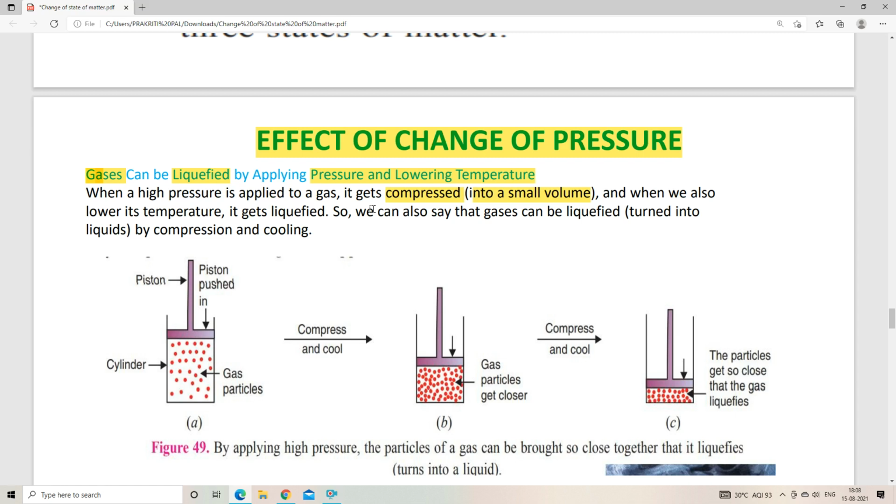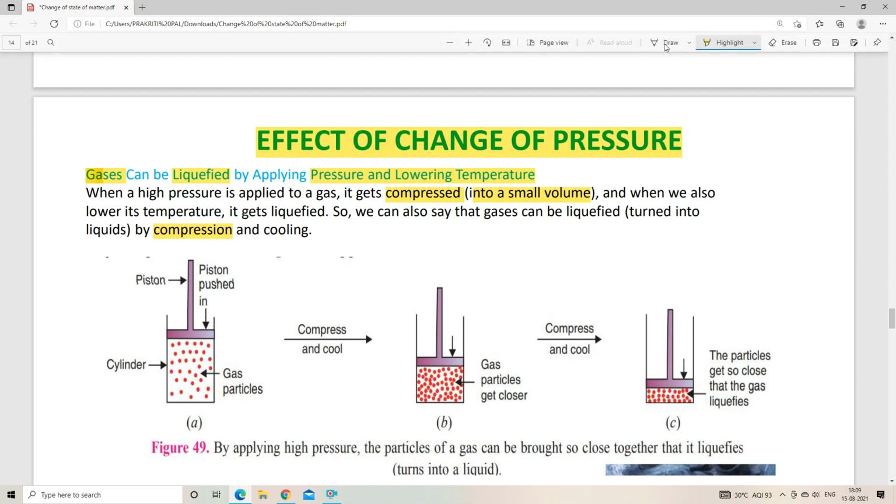And when we also lower its temperature, what happens? It gets liquefied. So we can say that gases can be liquefied by compression and cooling. What is compression? Compression is decreasing the volume or increasing the pressure. Pressure and volume are inversely proportional.